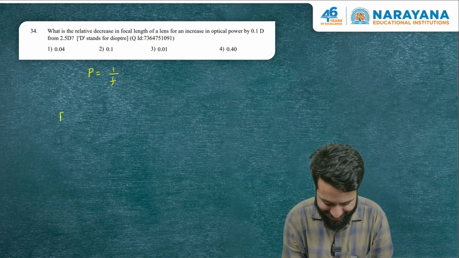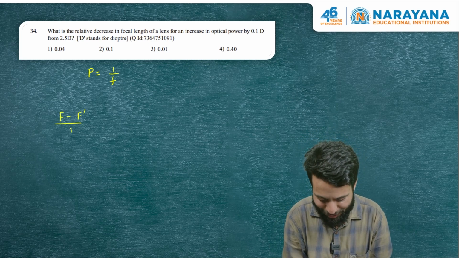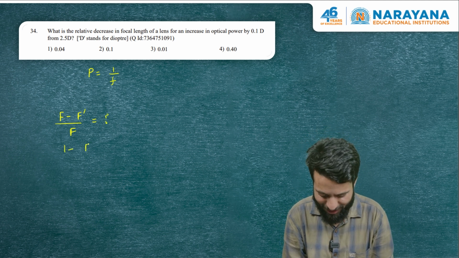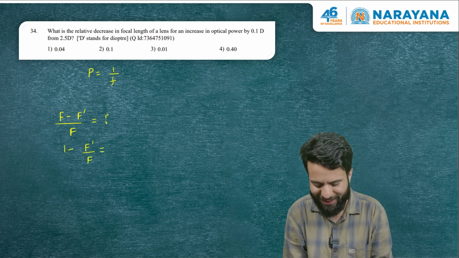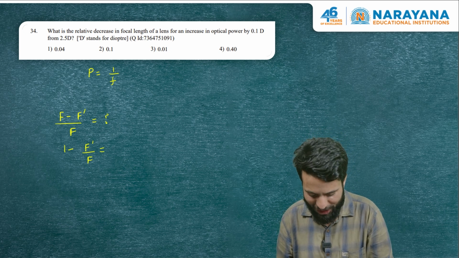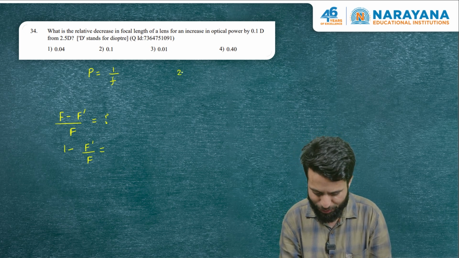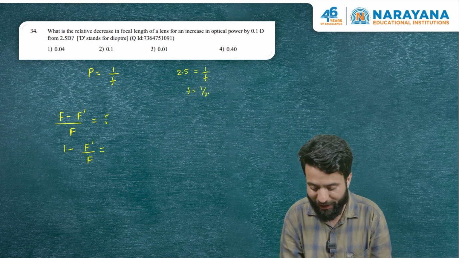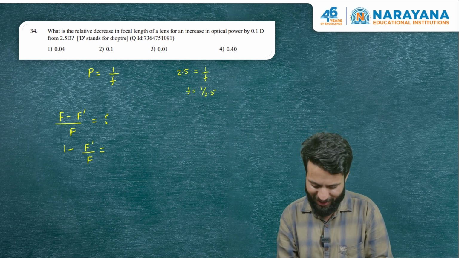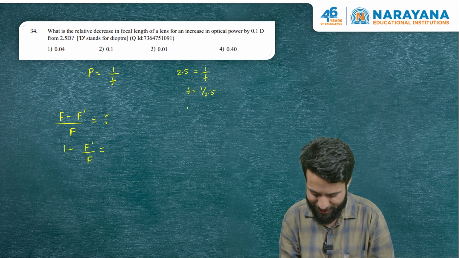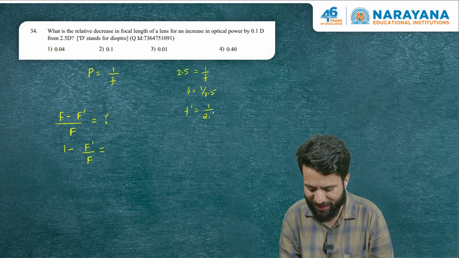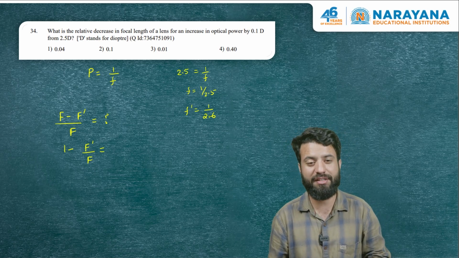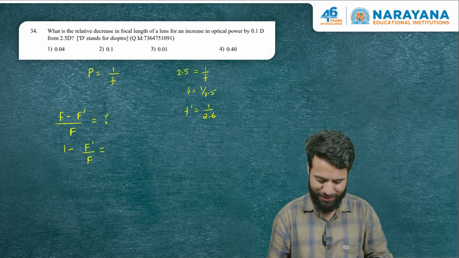So initial focal length minus new focal length divided by initial focal length. And yeah, that's what he's asking. Basically asking 1 minus new focal length divided by initial focal length. What is the initial focal length? Well, initially the power is 2.5 diopter. So initial focal length is 1 by 2.5 meters. And the new focal length is 1 by 2.6, because it's mentioned in the question that optical power is increased by 0.1. So we can just put these values.